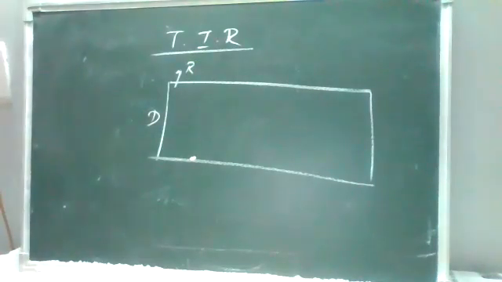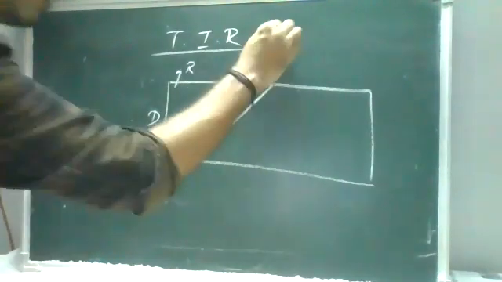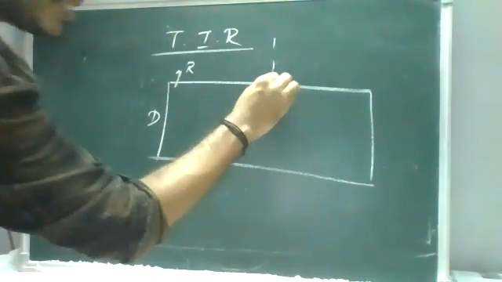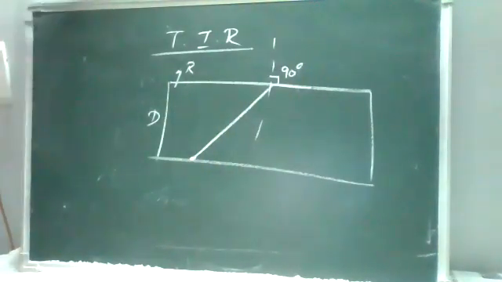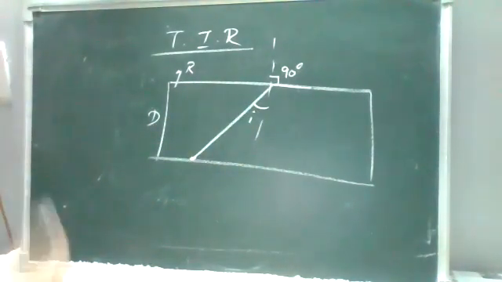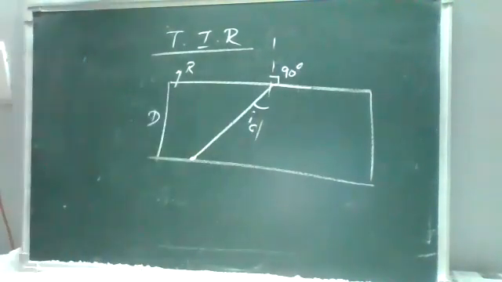So at one particular point, when the light ray is passing from the denser to the rarer medium, with respect to the normal line, when the refraction is 90 degrees, it is your incident angle. After this, whatever rays pass will try to reflect in the backward direction. So the condition is when the refraction is 90 degrees, this angle we are discussing is your critical incident angle, IC, when R is 90 degrees.